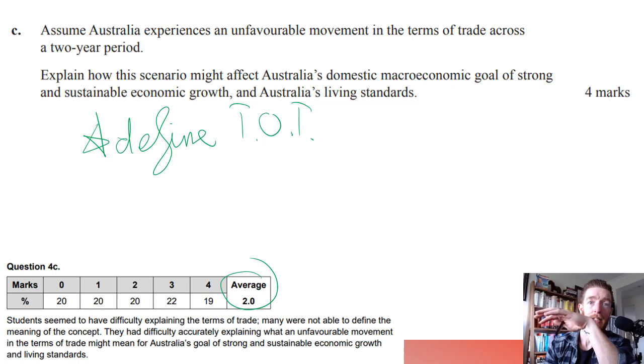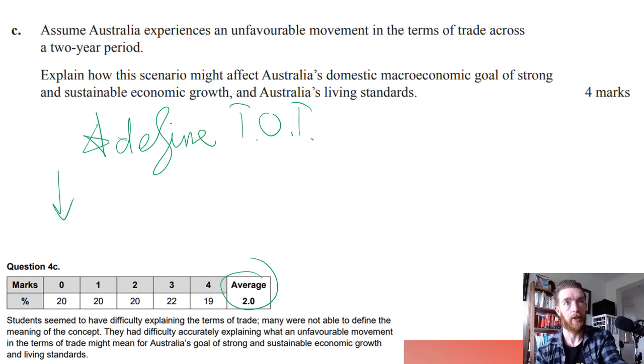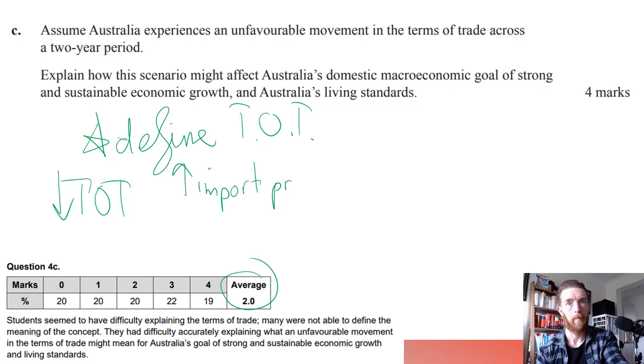And they had difficulty accurately explaining what an unfavorable movement in terms of trade might mean for Australia's goal of strong and sustainable economic growth. So if there is a decrease in the terms of trade, that means there is increased import prices and decreased export prices. One or the other. It's and/or. Remember that point I've been making in the past? Always and/or.